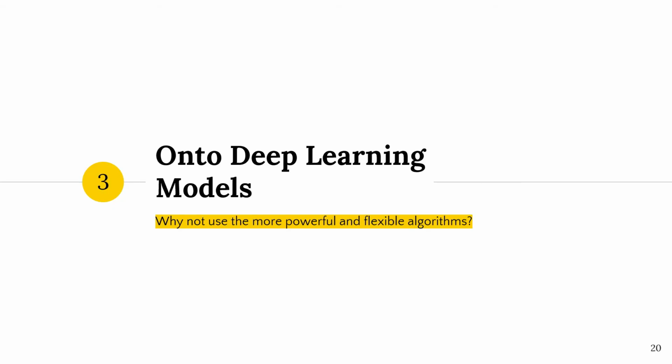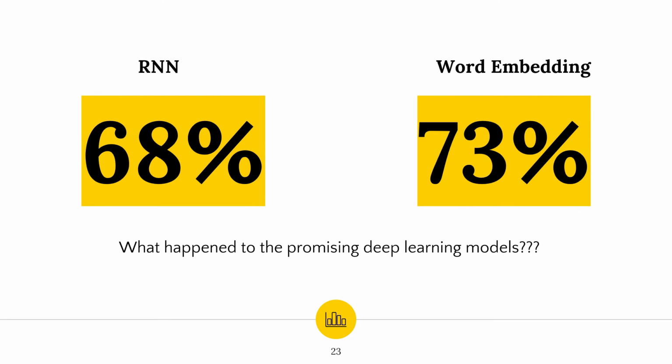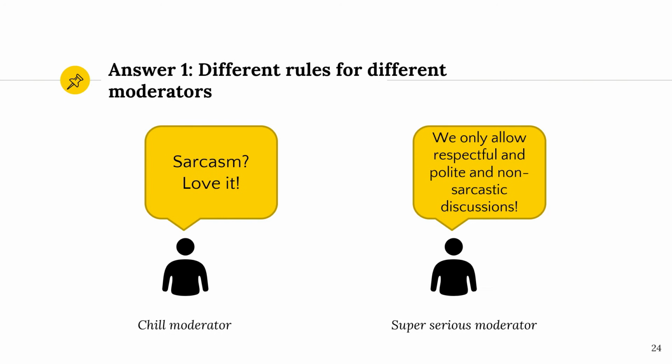Instead, we tried more powerful deep learning models such as word embedding and RNN. But the results are shockingly underwhelming, 73% for word embedding and 68% for RNN. Confused by this, we went to examine our dataset. Upon closer inspection, we realized it could be due to how different moderators uphold different standards when it comes to the removal of comments. If we humans can't reach a consensus on which comments should be removed, how would the bot be able to do so?